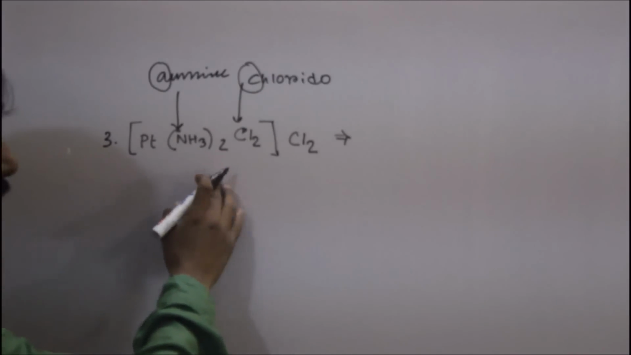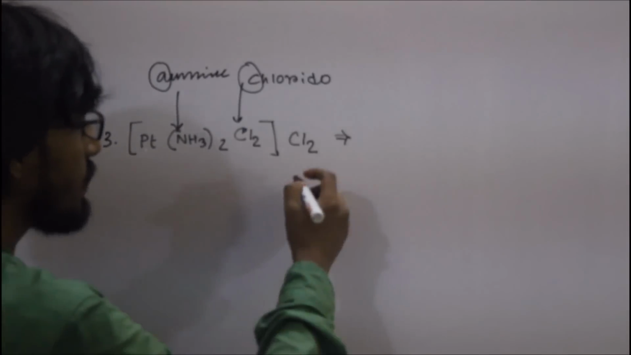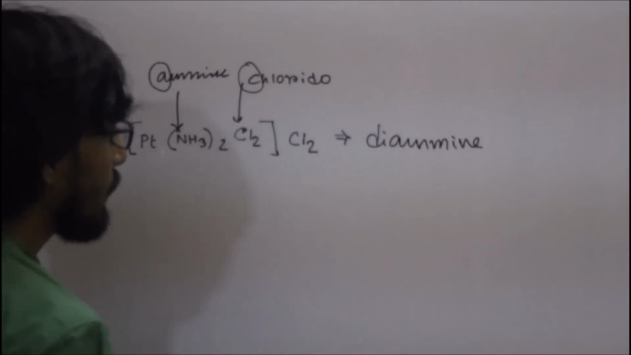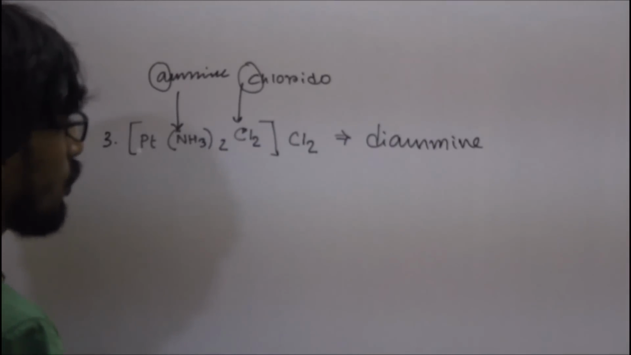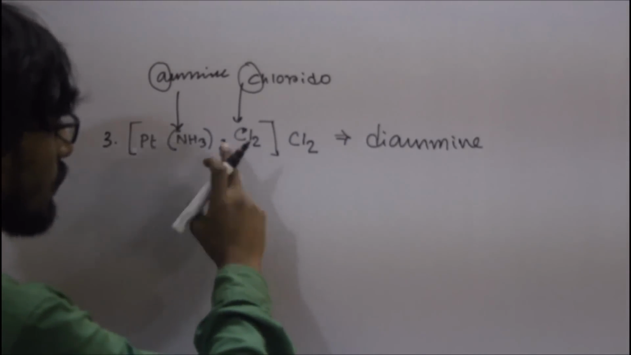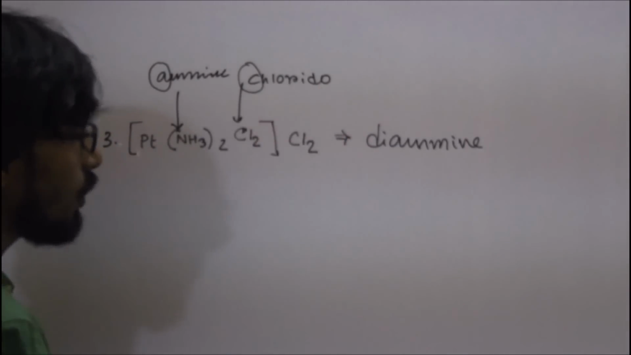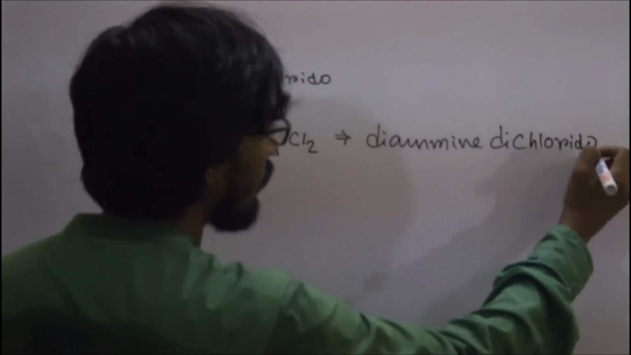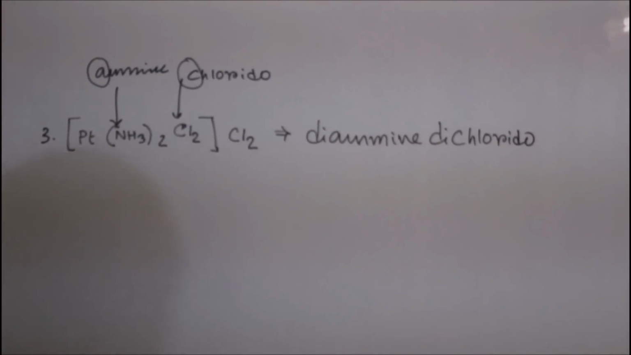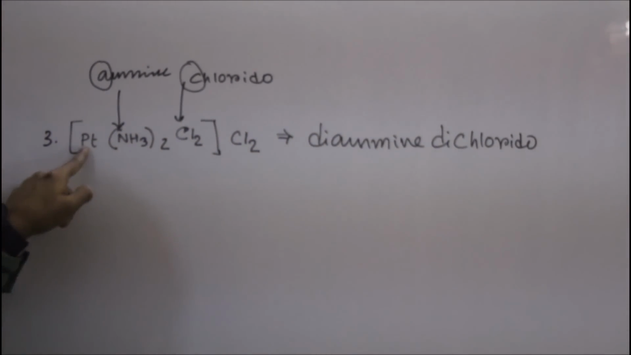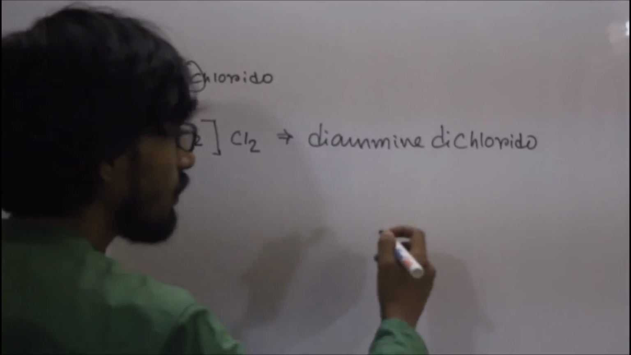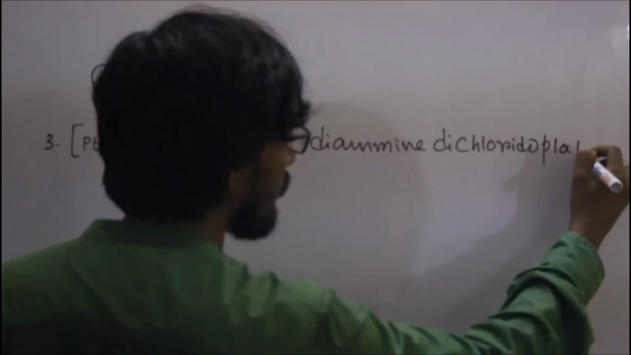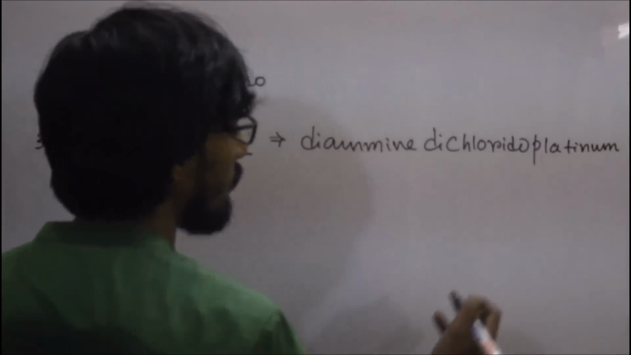Here 2 ammonia molecules are present, so it is named diamine. And there are 2 chloride ligands, so it is named dichlorido. After that we have to write the name of the metal center, and the metal is platinum, so the name will be platinum.